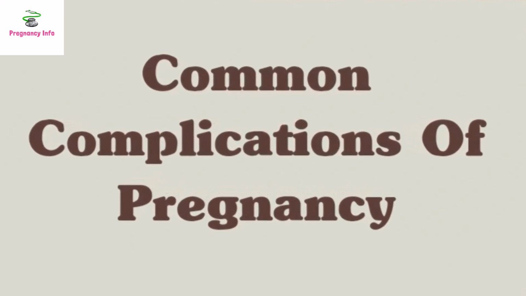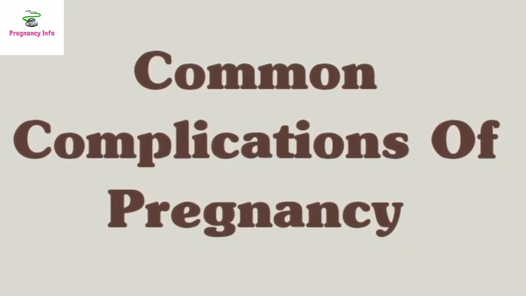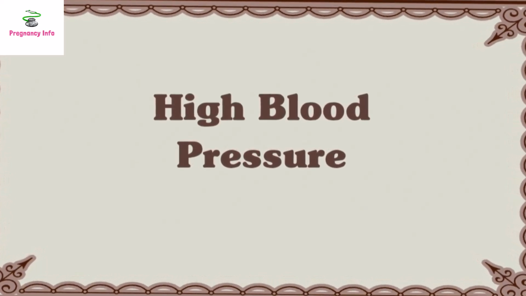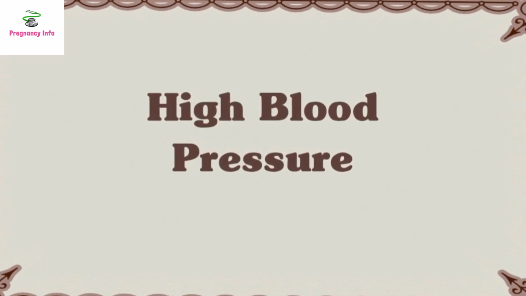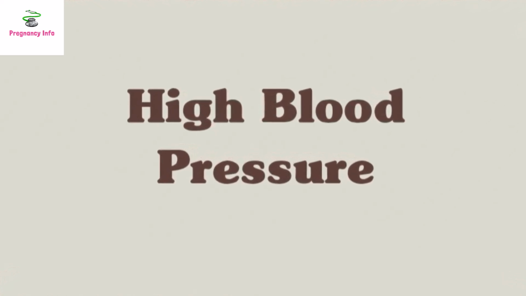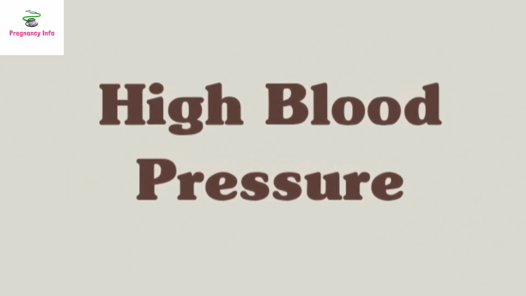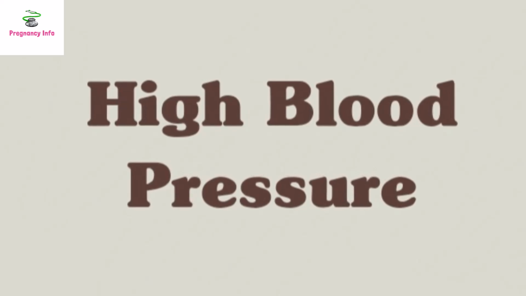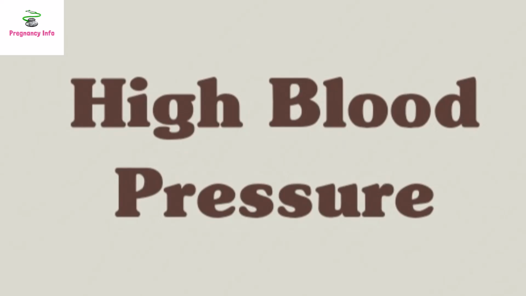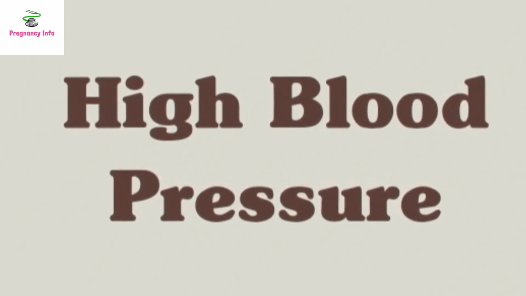Some common complications of pregnancy include, but are not limited to, the following described in the video. Number 1. High blood pressure. High blood pressure, also called hypertension, occurs when arteries carrying blood from the heart to the body organs are narrowed. This causes pressure to increase in the arteries. In pregnancy, this can make it hard for blood to reach the placenta, which provides nutrients and oxygen to the fetus, reduce blood flow and slow the growth of the fetus, and place the mother at a high risk of problems called preterm labor and preeclampsia.